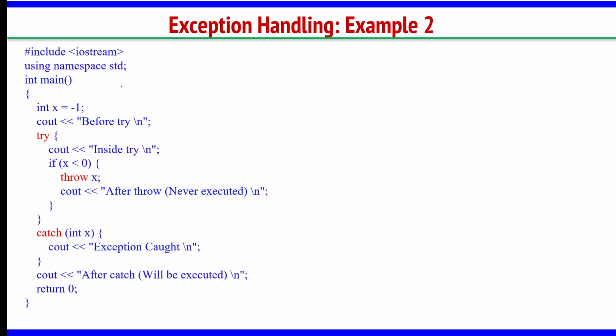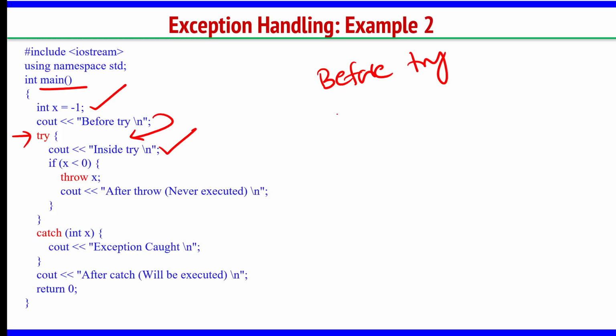See this program, another simple example. int main, x equal to -1, cout "before try". So I will get the answer "before try" first. This will come on the output screen. Then I have the try block. The compiler will shift the control from here to here. Then this line, "inside try", will come on the output screen. Then I have x less than 0. What is the x value in memory? x contains -1.